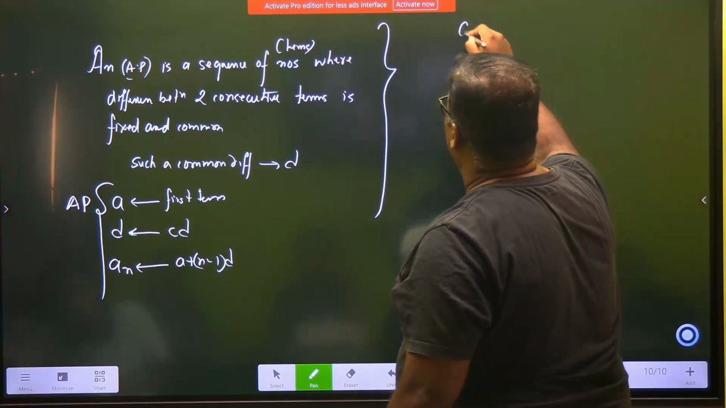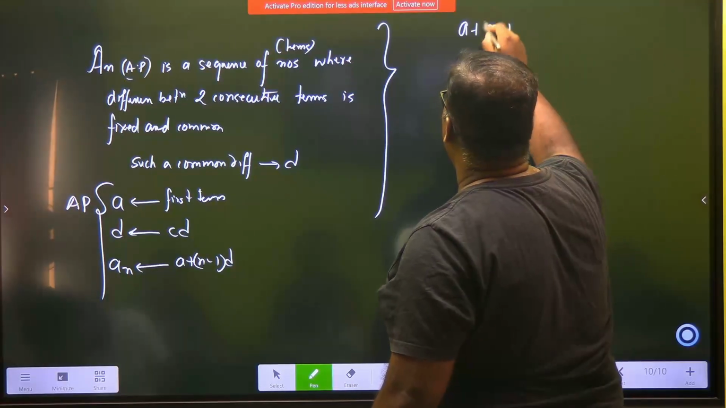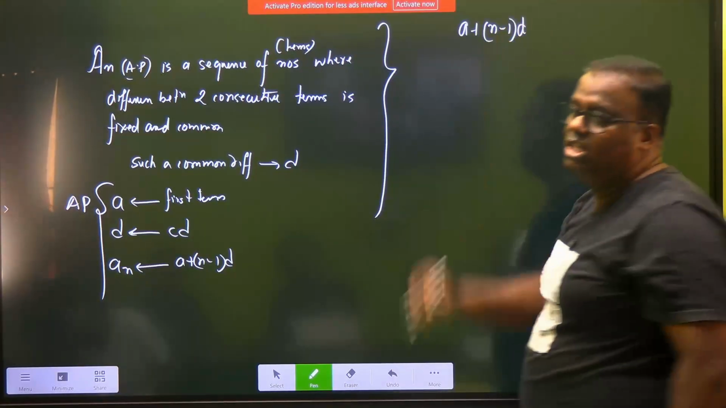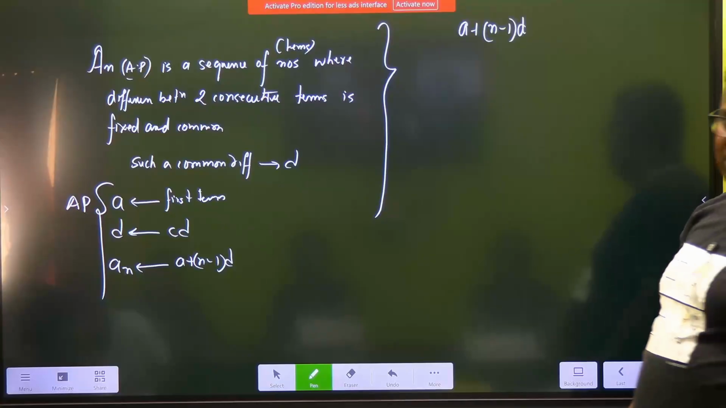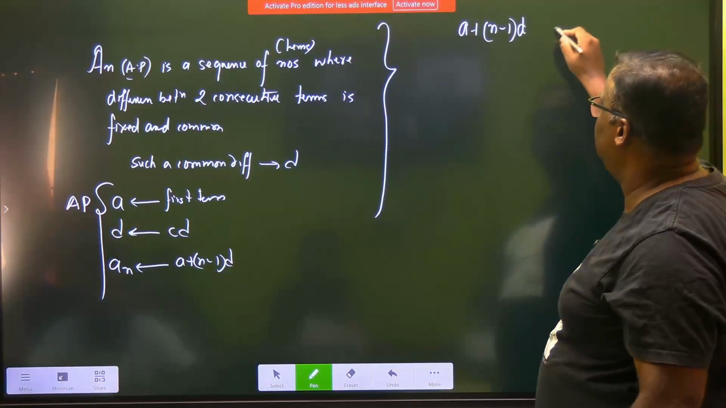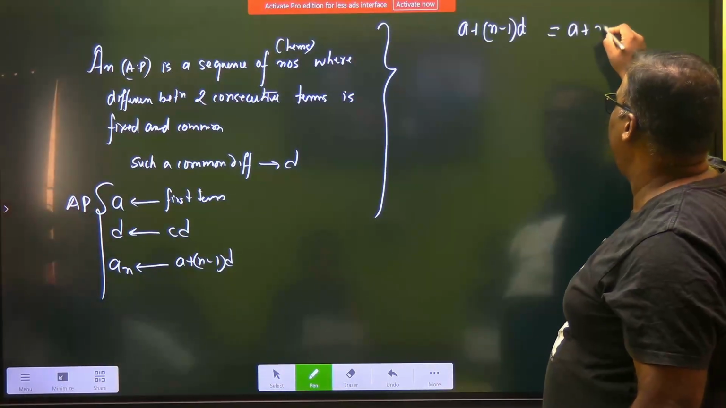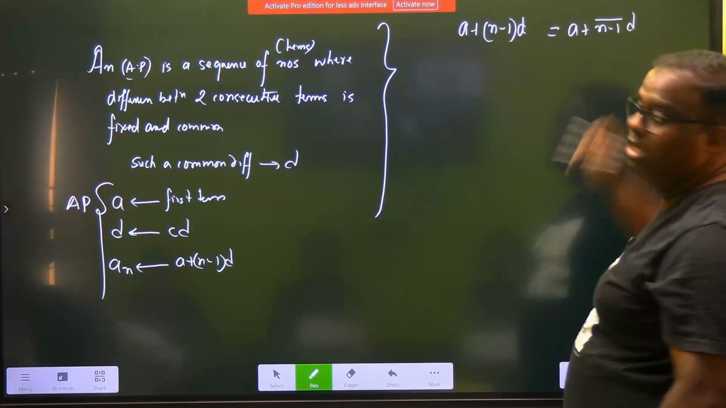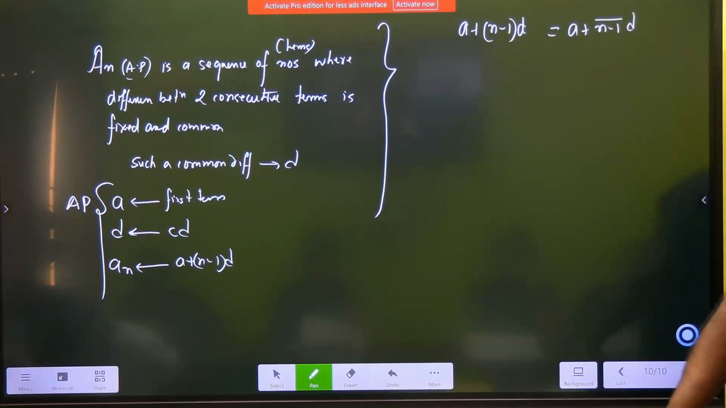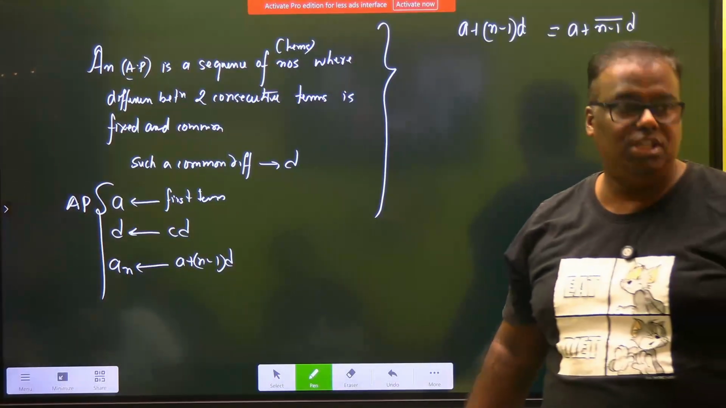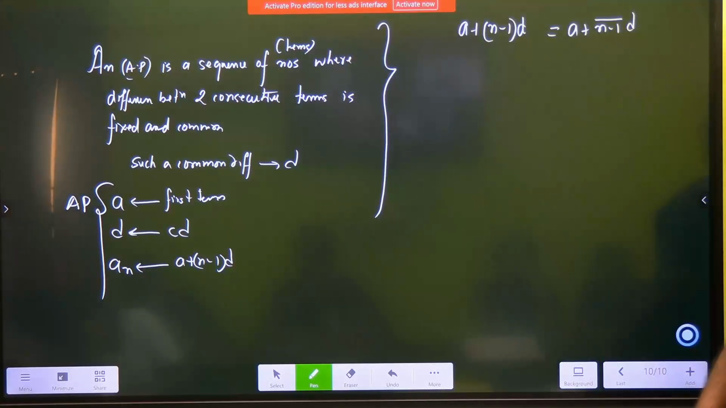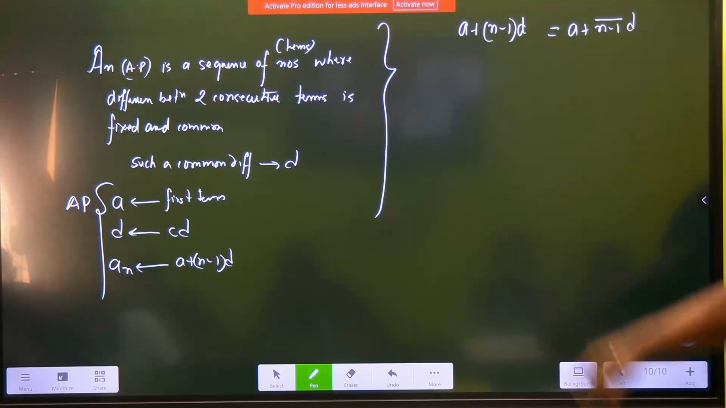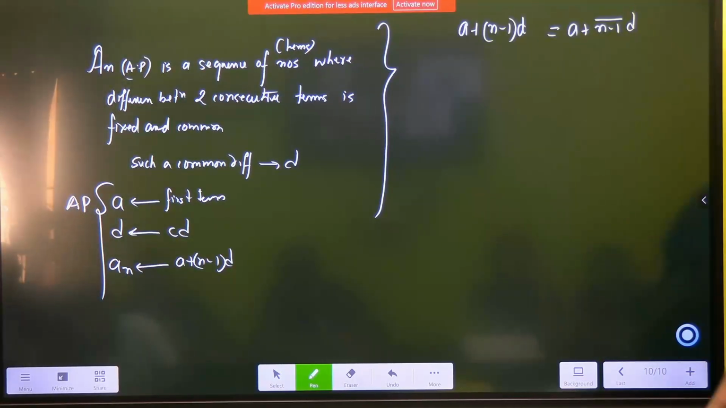In this chapter, when you write A plus n minus 1 into D, this is the bracket way of writing. So you're getting to know one more notation. This is the same as A plus n minus 1 into D. If you put the line over n minus 1, it means a bracket. It is something new in grade 9 which you should learn. So from now, I may not put a bracket. I may go by putting n minus 1 bar, meaning the bracket is all over.